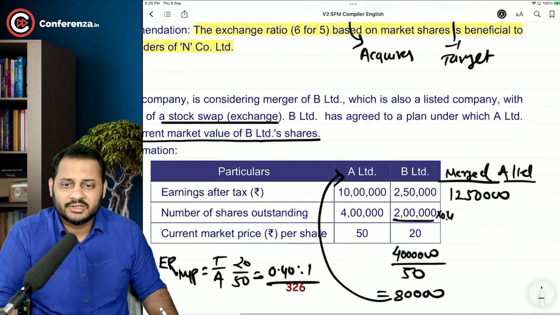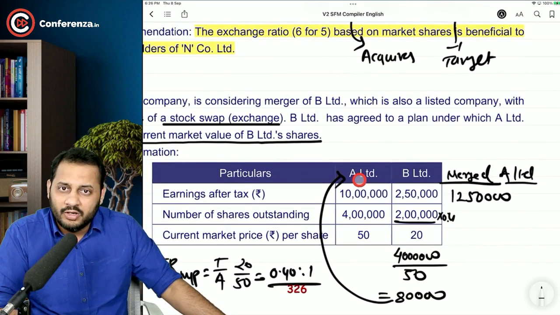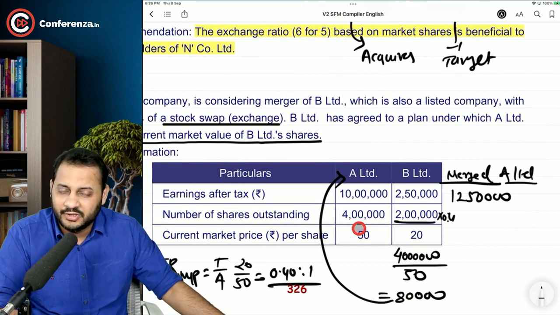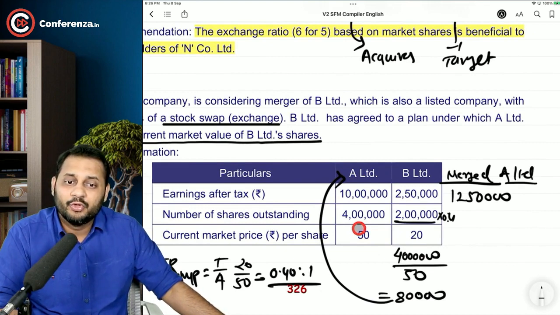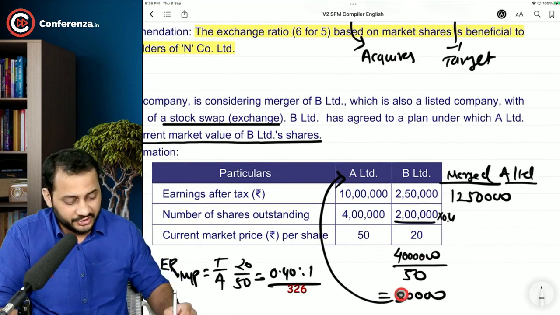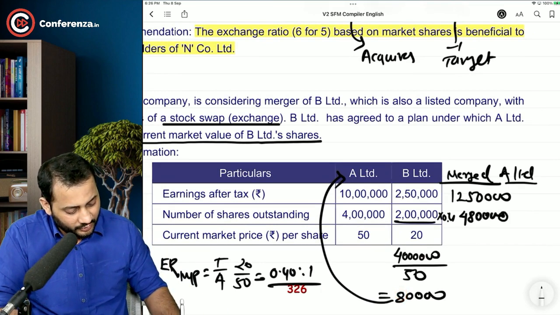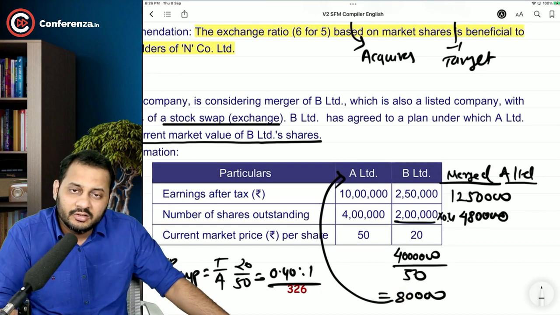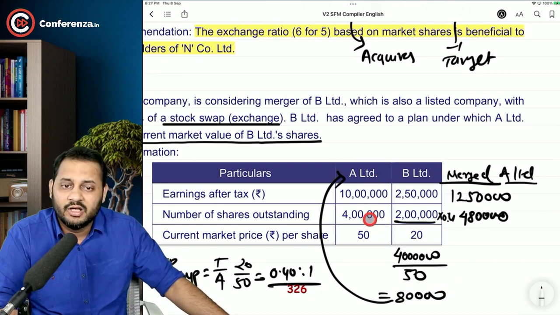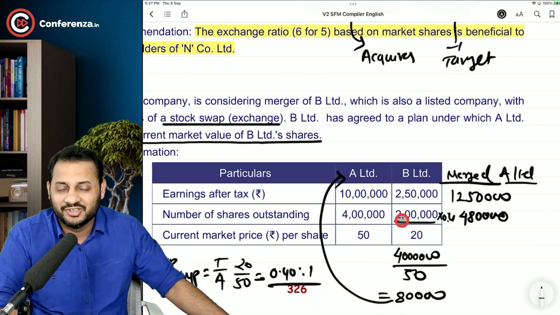Now try to understand. A Limited already has 4 lakh shares in the balance sheet. They will have to issue 80,000 additional shares. So after merger, the total number of shares will be 4,80,000. Please don't confuse yourself that 4 lakh plus 2 lakh will be the shares of A Limited.